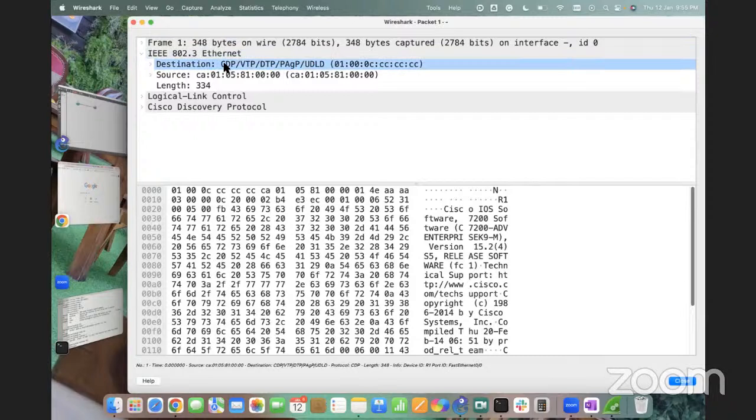Okay. In any interface, can we disable all the protocols? No. When I run the command no CDP run, it means CDP will be disabled on all the interfaces. So only CDP will be disabled, not VTP, not DTP. We know they all use the same destination MAC address, but we are disabling CDP, not the MAC address. We are trying to disable the protocol, not the address. If somehow I could disable this address, then yes, I could say these protocols will not work. But what we are doing here is disabling the protocol, not the address.